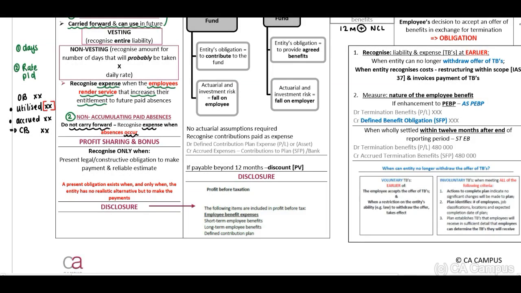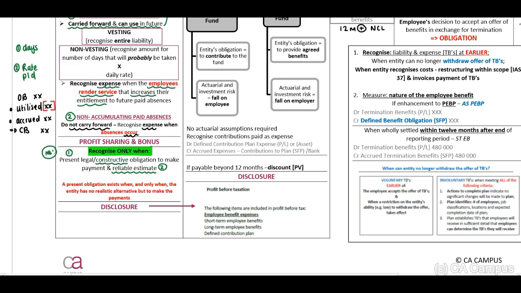Profit sharing and bonus. Now, you may only recognize a profit sharing or a bonus when there is a present legal or constructive obligation to make payment, and if the estimate is reliable. Now, very important with this one, guys, therefore you will have to read the information provided.